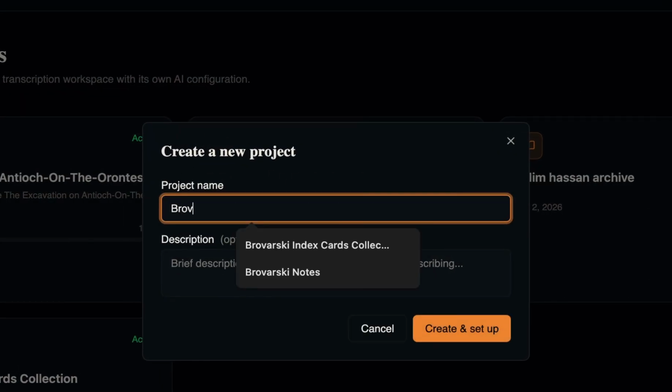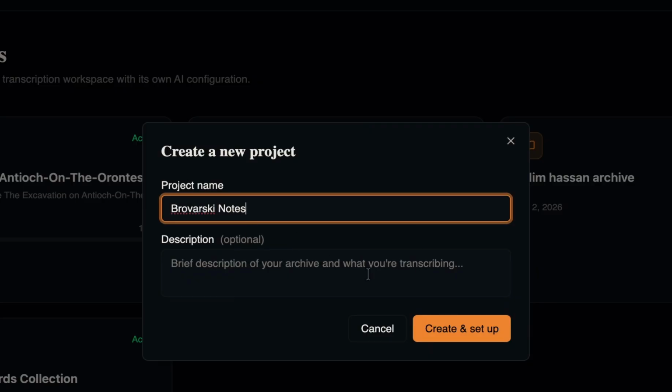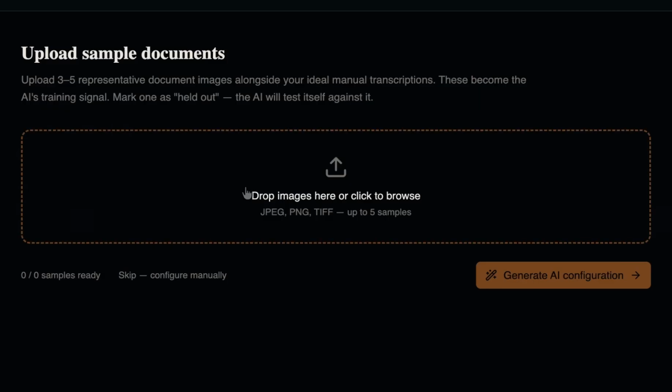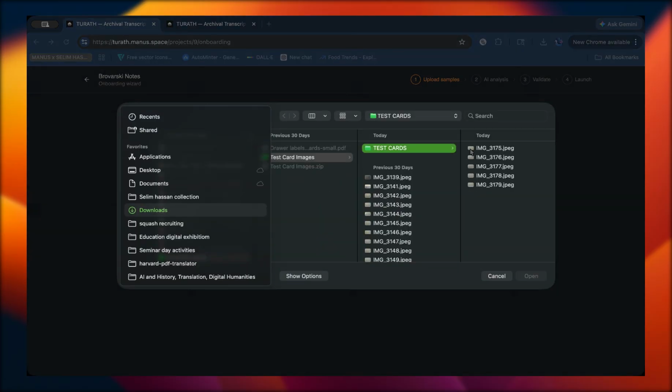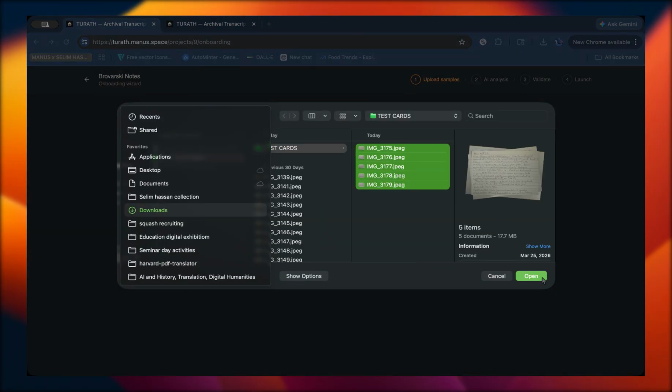If I was to create a new project, call it Bravorsky Notes, the first thing it would ask me is to upload sample documents. It would ask me to upload 3 documents, an example document from my archive with the transcriptions that I've made, so that it knows what it has to work on.